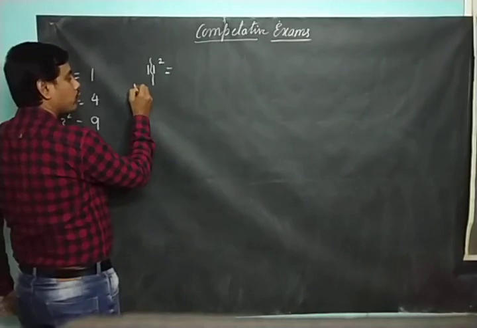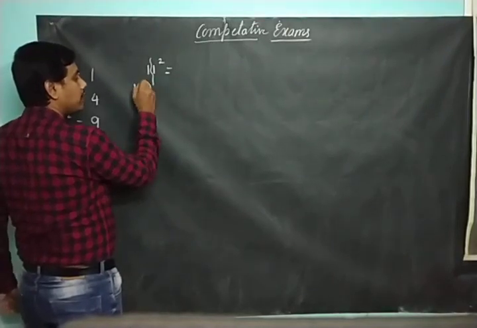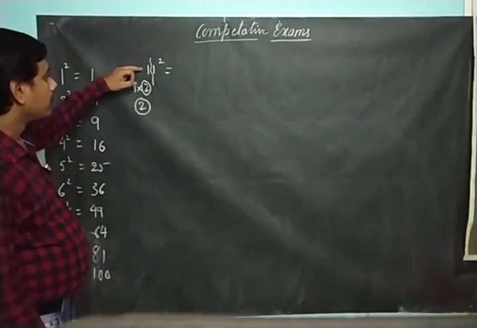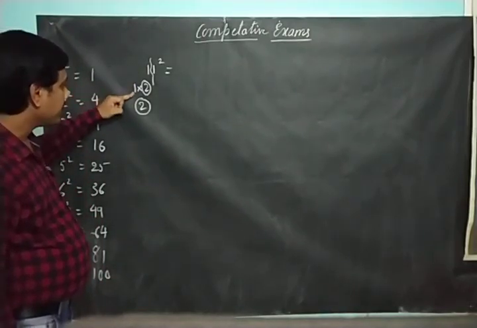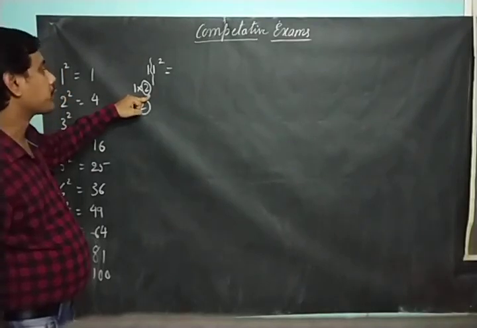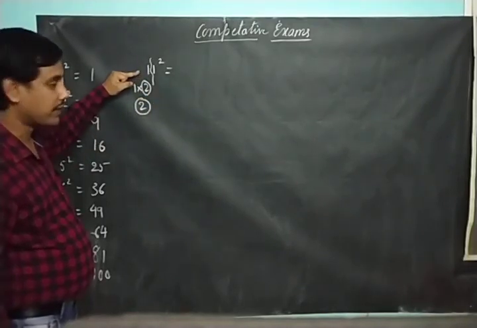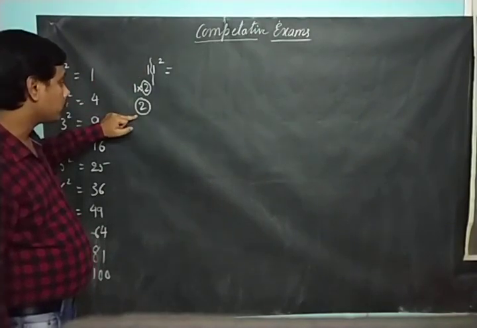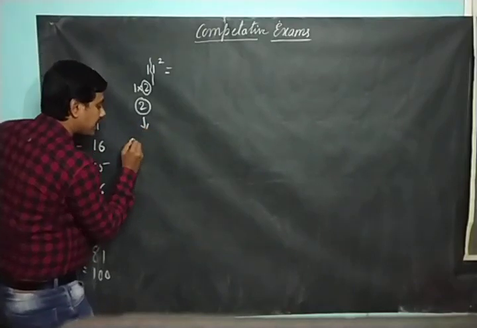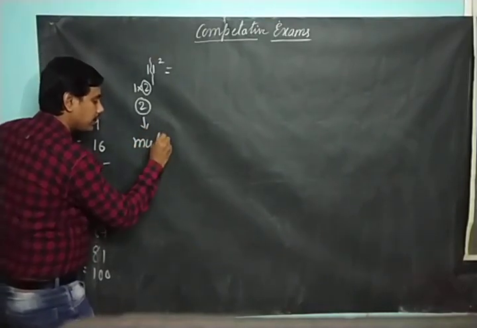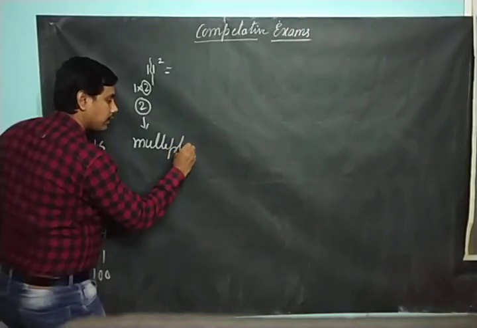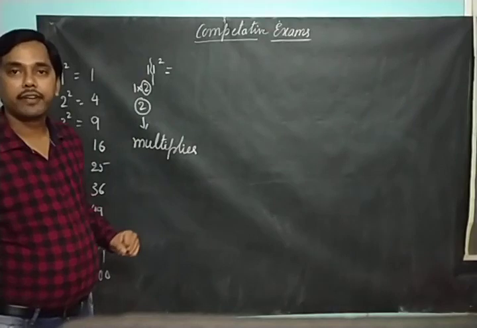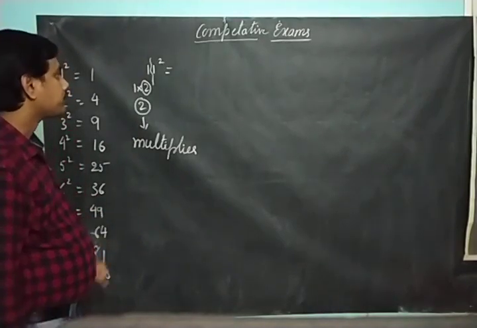If I multiply 2 to 1, what do I get? 2. Here is 1, and I have multiplied 2 to 1. This is the standard procedure. You need to multiply 2 to this number. Whatever the number is here, you should multiply 2 to that. So what do you get? 2. This is called the multiplier. And this multiplier will change for different numbers.